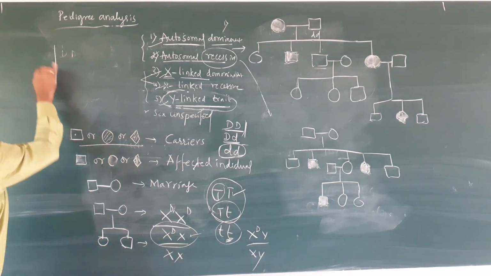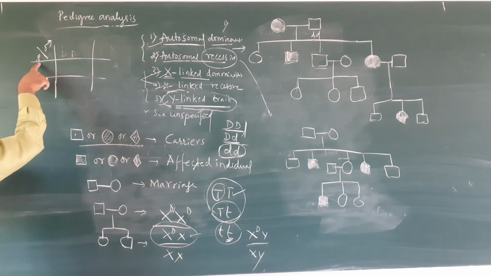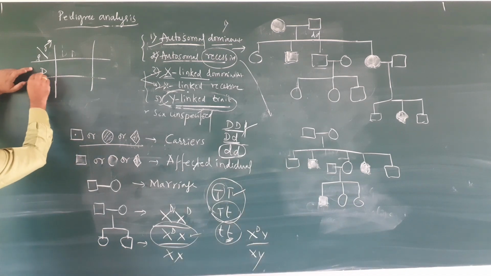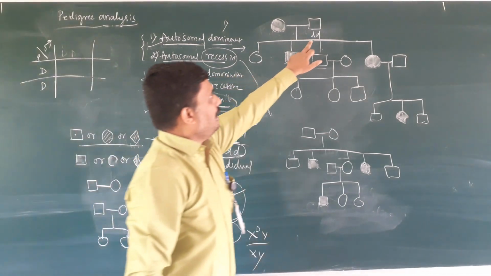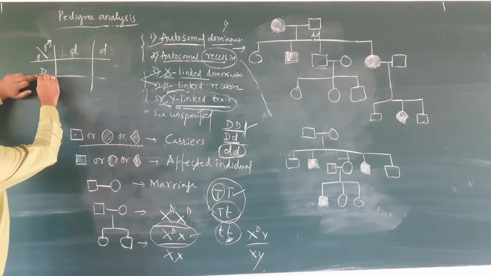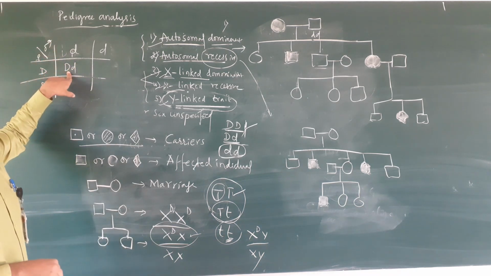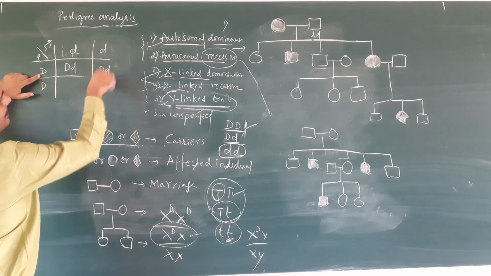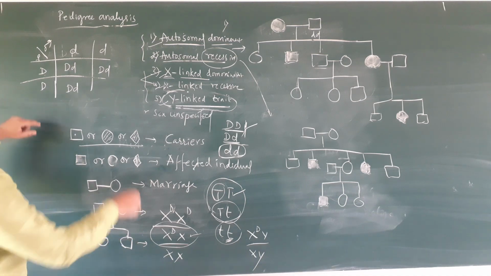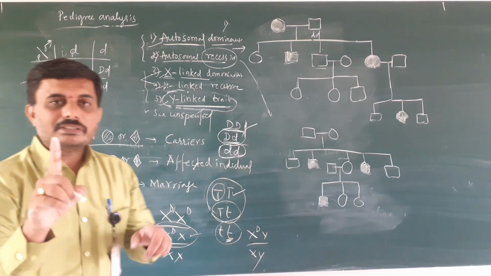See, we take the checkerboard, female and male, where the female is having the homozygous dominant character like capital D. Male is normal, is having small d. Cross this, D gamete fuses to form capital D small d. This fuses to form capital D small d. This capital D fertilizes to form capital D small d. So in heterozygous condition, the person is affected.